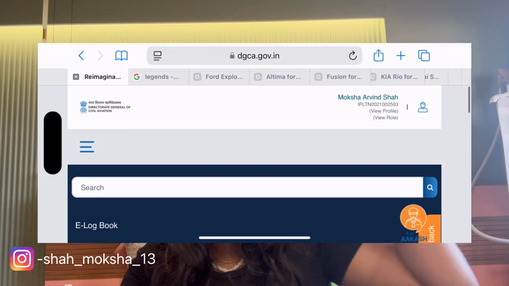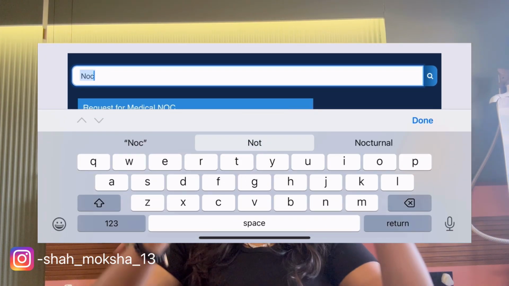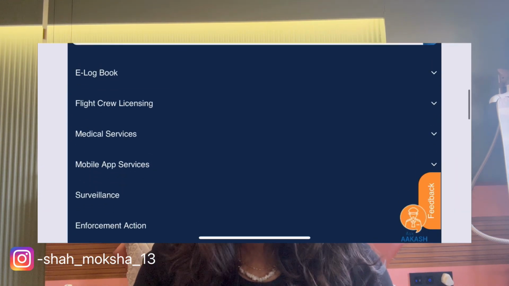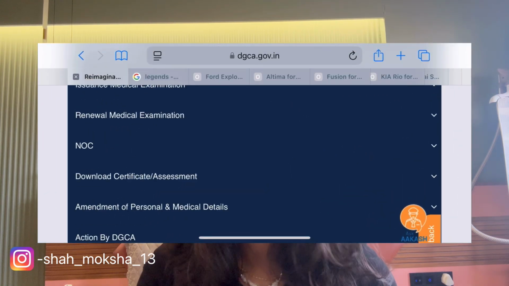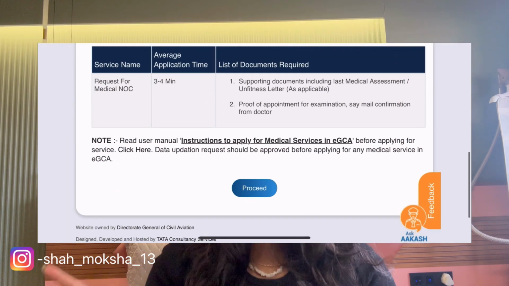And I knew that I have to do re-initial now, so I applied for an NOC, and my NOC got approved. And how to apply for an NOC, I'll put a screen recording right here in a big screen so that you guys will know how to apply for an NOC. And guys, if your re-initial is also coming up, just apply for an NOC before, because they are not getting it approved easily. Okay, so I got my NOC approved.